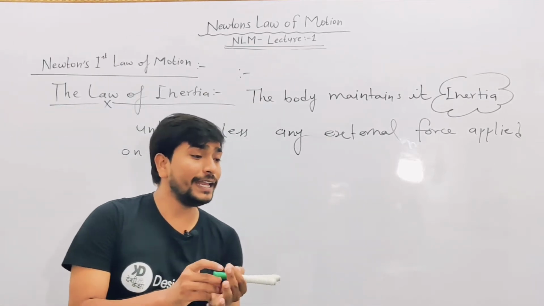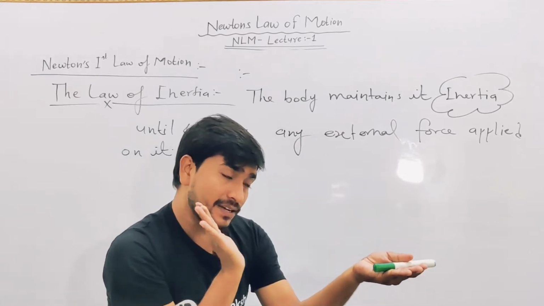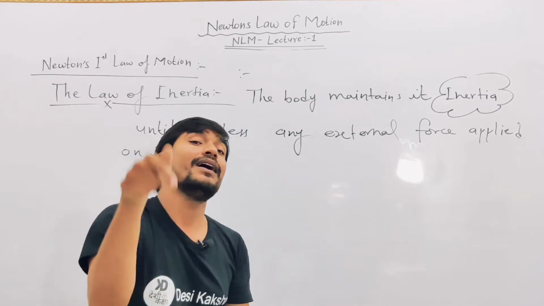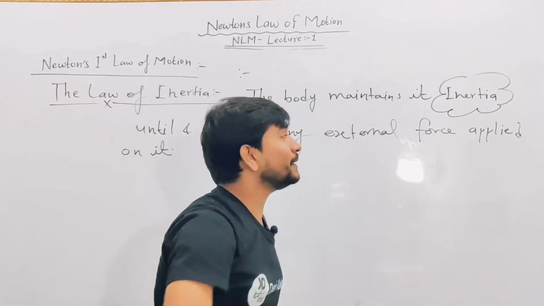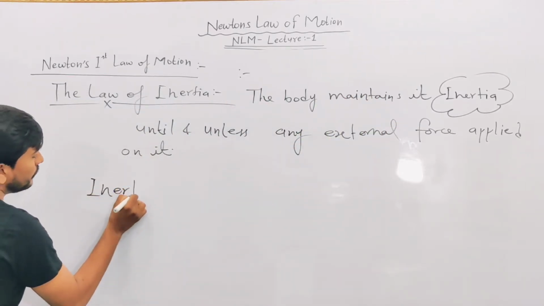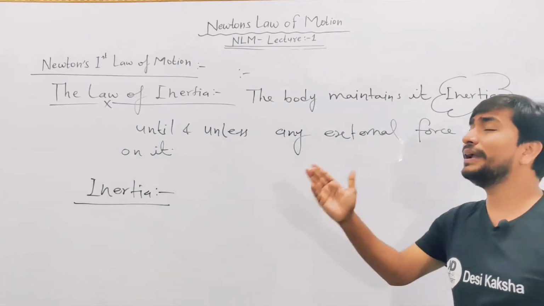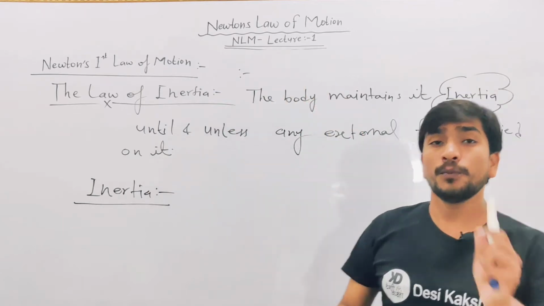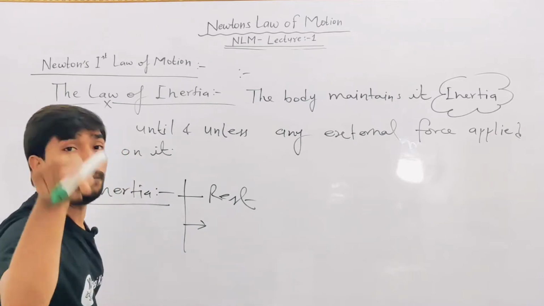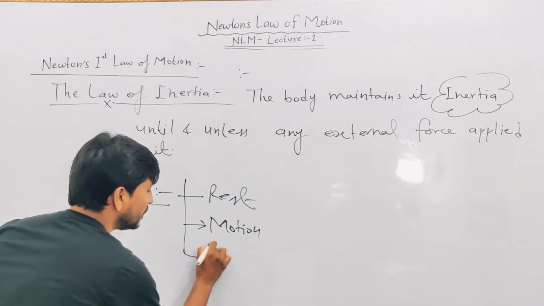Similarly, if any body or object is in a state of uniform motion, then it will stay in that situation until or unless any external force is applied. So what is inertia? Basically, inertia is the tendency of any body to maintain its position of rest, motion and direction.